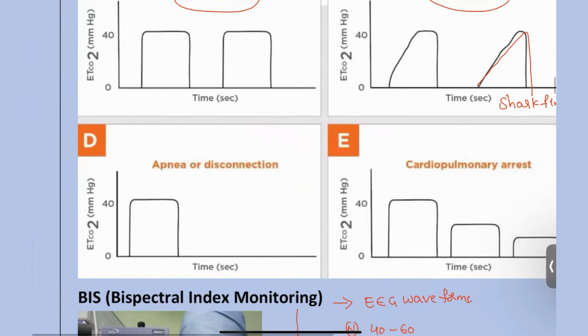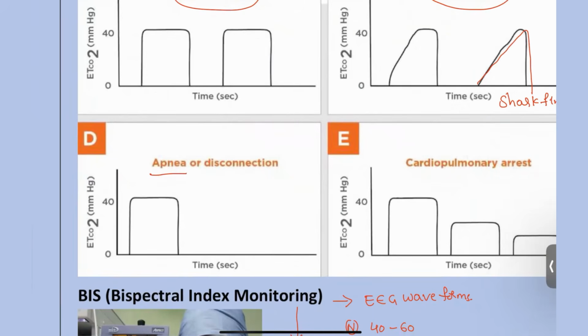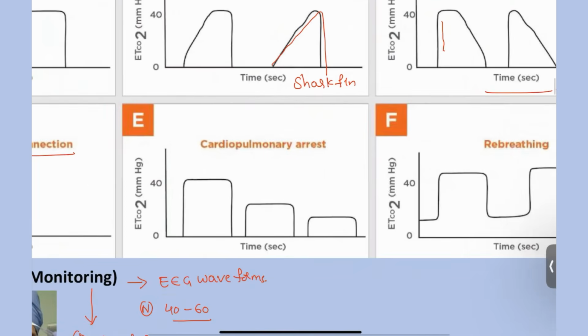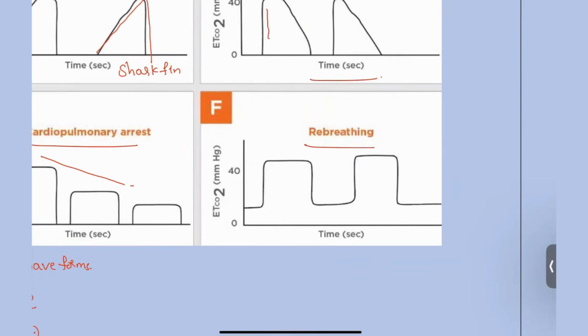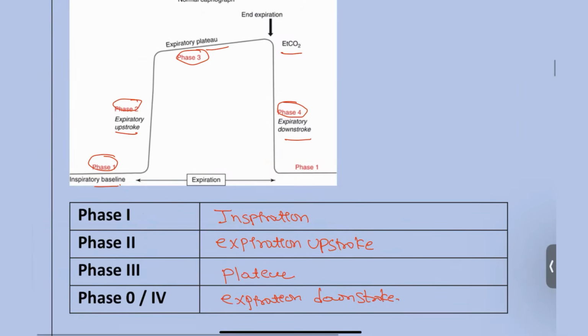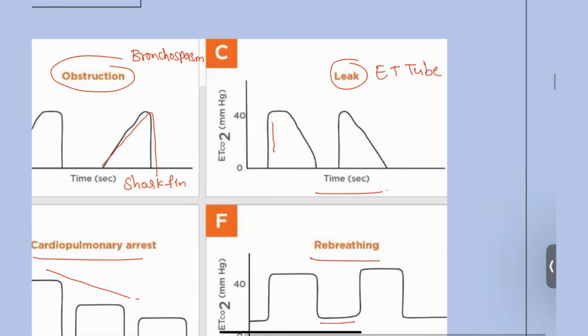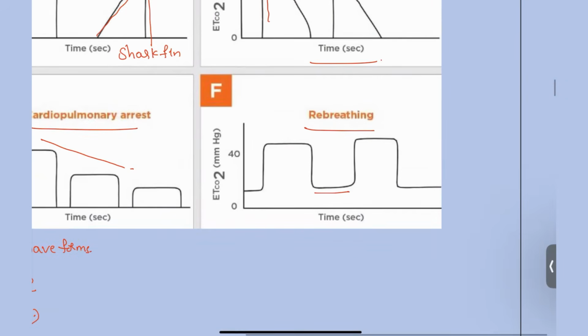Next, apnea. This is going to present as a very delayed apnea, or a disconnection from the ET tube will be seen. Next, cardiopulmonary arrest. There will be a decrease of the EtCO2 on capnography. Next, rebreathing. In the normal picture, the line touches the baseline, but in rebreathing patients there won't be the baseline touching. That is seen with the rebreathing patient.